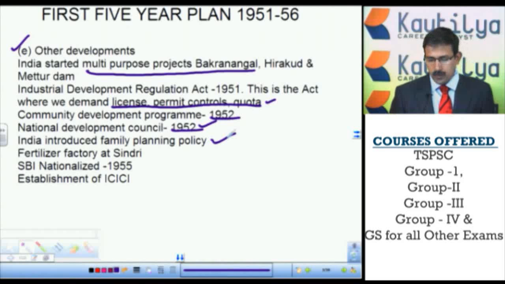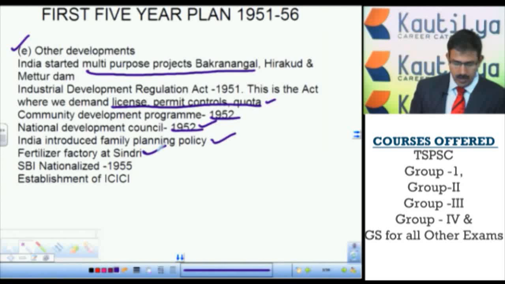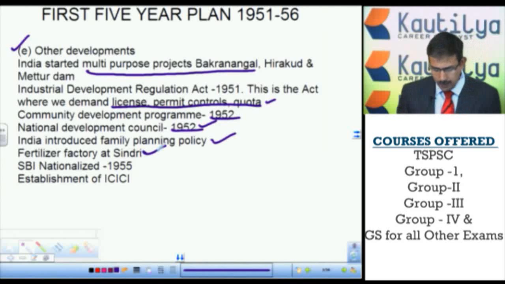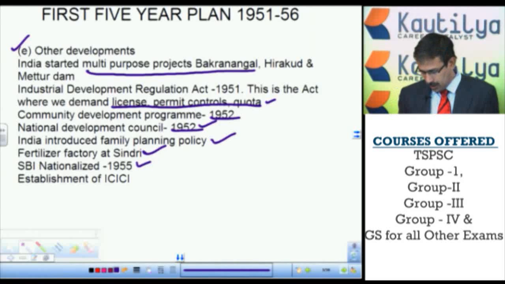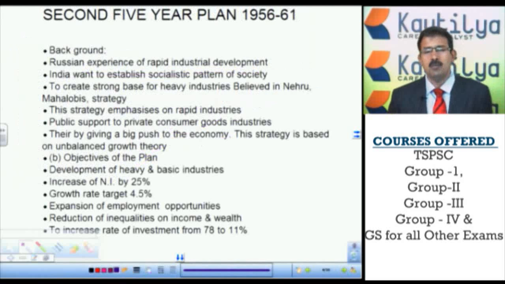Then as I told you, our policy of industrial development is public sector led industrial development up to the 7th 5-year plan, and we have entered the establishment of the factories at Sindri. As part of the credit support to agriculture, we nationalized the Imperial Bank of India, known as SBI, and in the private sector, to encourage industry, we started the industrial development banks. With this humble beginning, we started the first 5-year plan, and it was a grand success.